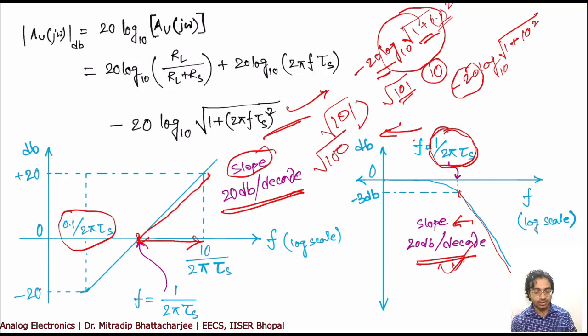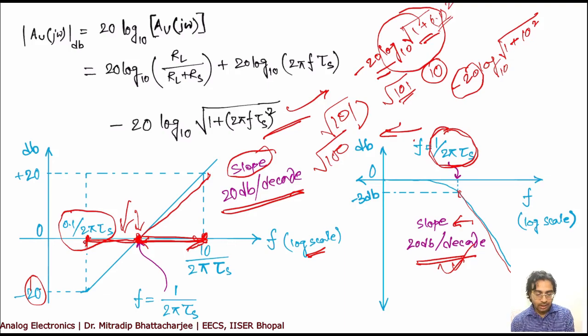Why decade? Because it is in log scale. Remember, in log scale, every time you multiply this value by 10, we call it a decade. So here this is one decade, this is another decade. Because you are multiplying this value by 10 and you are getting the value over here. Now if you multiply this value by 10, the value will shift here. So each 10 is a decade, and you are getting a 20 dB change in each decade. So we say the slope is 20 dB per decade.